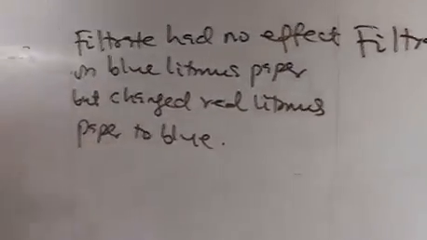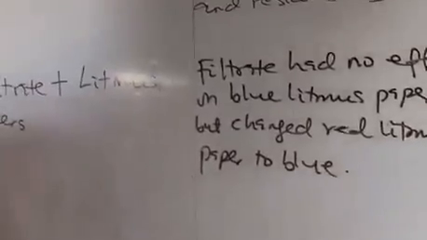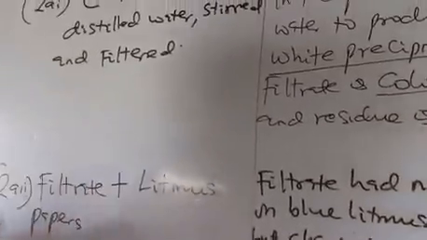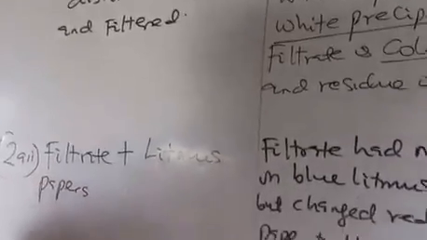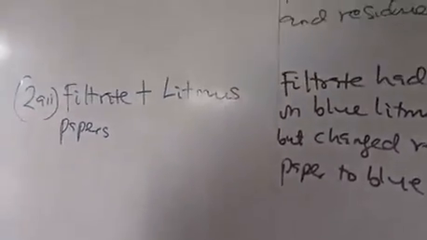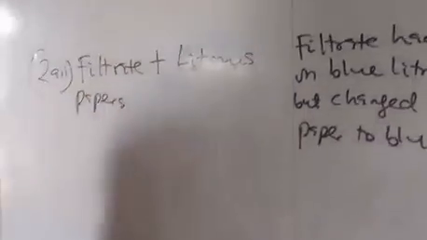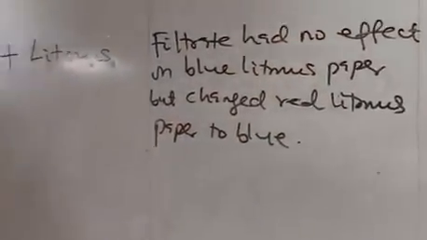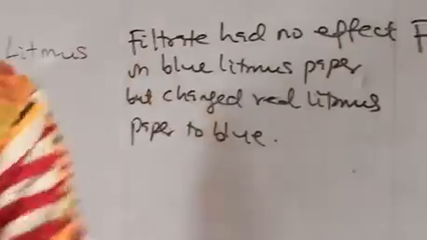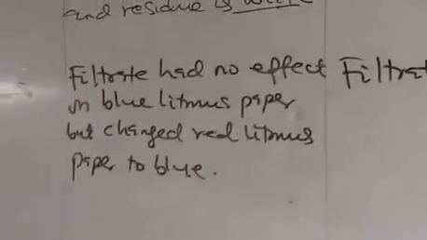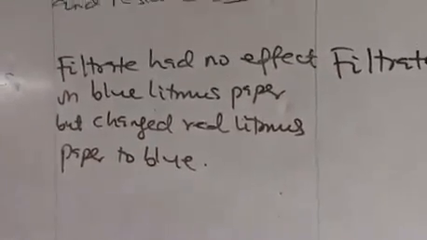Then if you have a wrong experiment test, you don't report very well. This was filtrate plus litmus. You can write solution plus litmus, but which solution are you talking about? You can write residue plus, and then write observation and inference. But if you wrote a wrong test, you're going to score 0 on these two sides. So you have to be very careful. Okay, so go to question 2B.